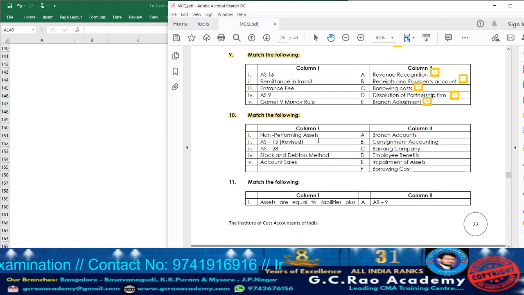Non-performing asset. The term non-performing asset will be used in which companies? Banking companies. What is non-performing asset? Those assets which stop generating some income, earnings, we are going to call them non-performing assets. Next, what they have given? AS 15.